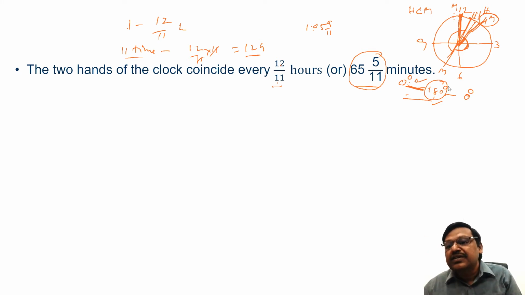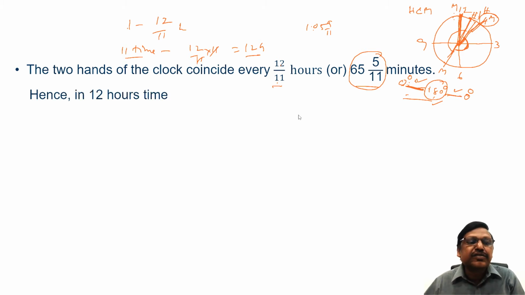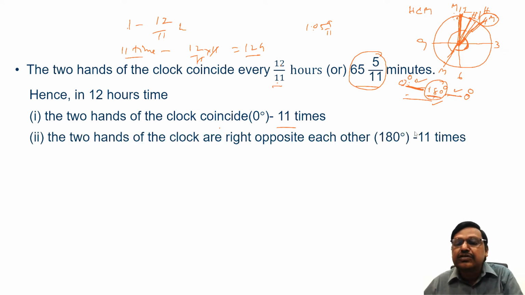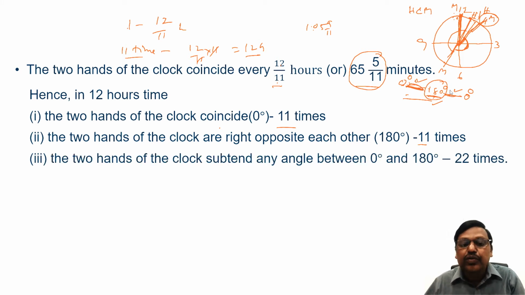So once here and second time here means any other angle between 0 and 180 will happen 22 times in a 12 hour duration. Hence these are the statements we can say. In 12 hours time, the two hands of the clock coincide, meaning meeting, 11 times, and they are right opposite to each other, or the angle is 180 degrees, also 11 times. But any other angle between 0 and 180 will happen 22 times.